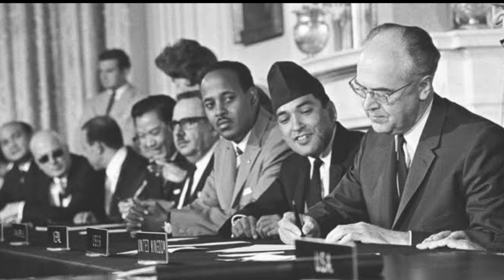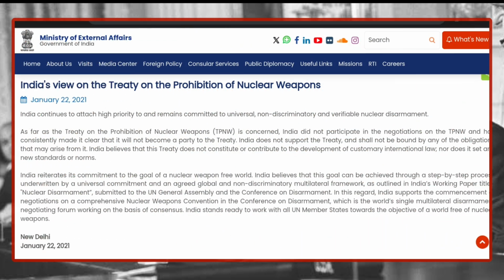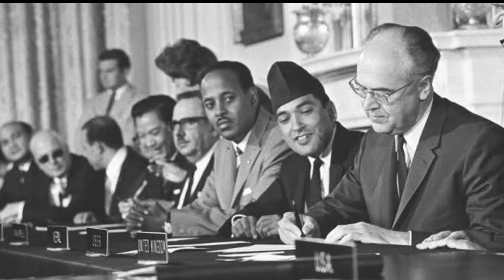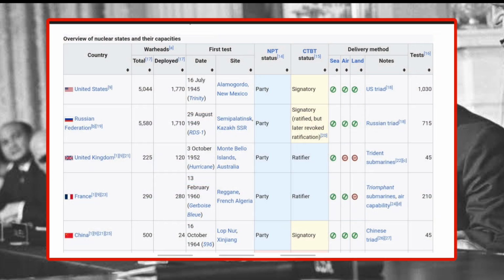But from the perspective of India, it is important to know that India has not signed this treaty because India considered it discriminatory. This treaty established a division between nuclear weapon states and non-nuclear weapon states. The treaty essentially recognized only these 5 countries as legitimate nuclear powers, while obligating other countries to forgo development of nuclear weapons.